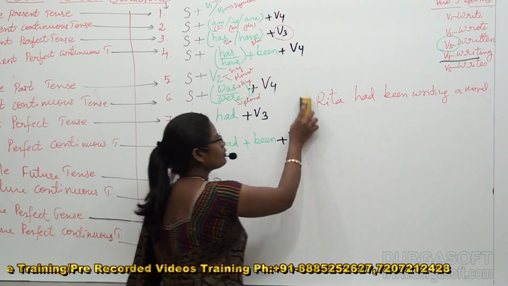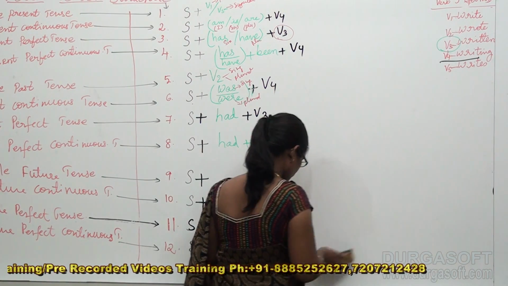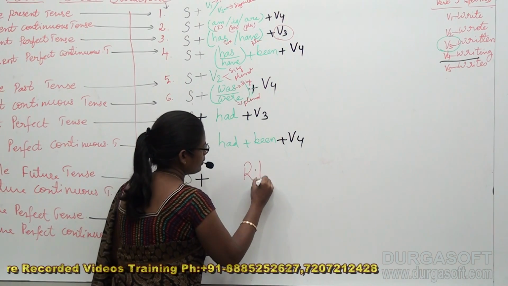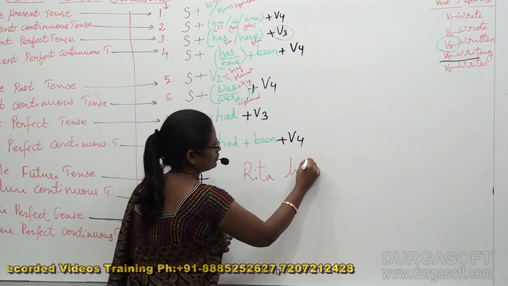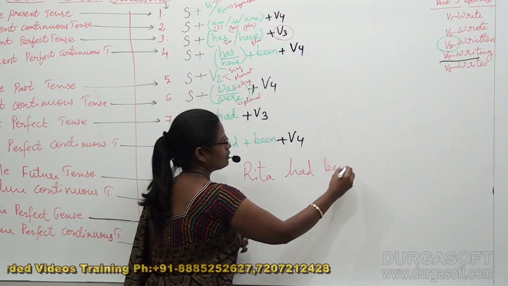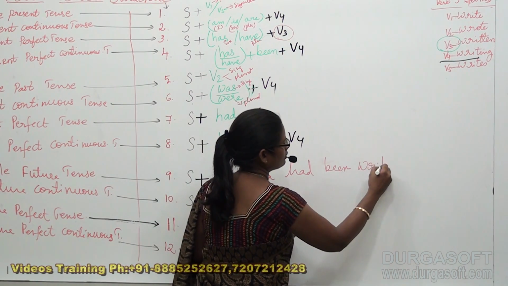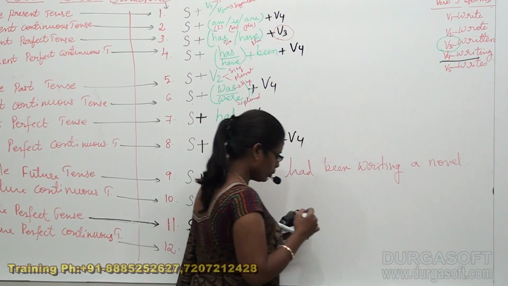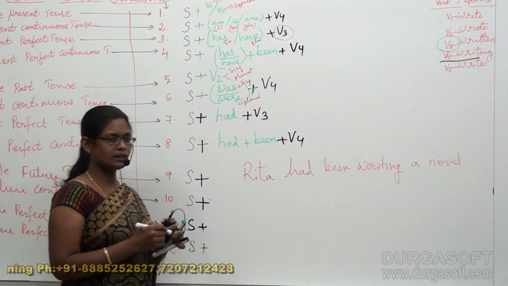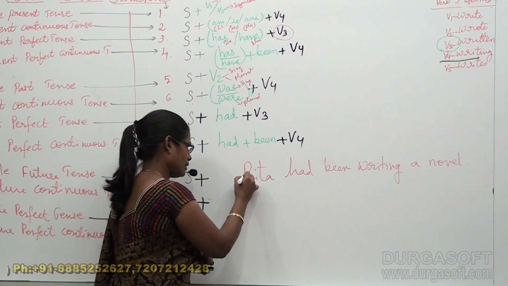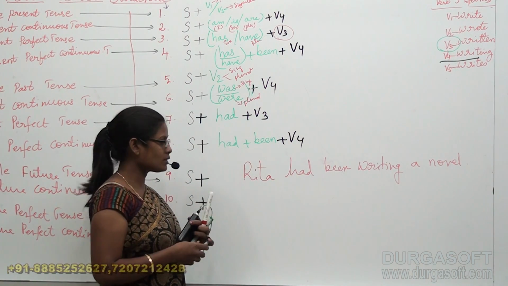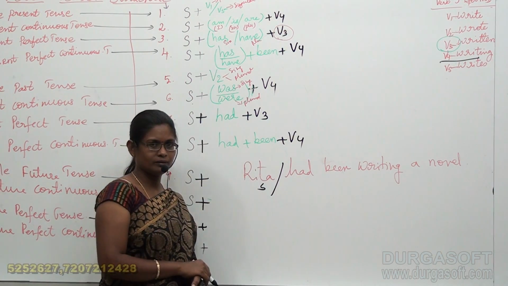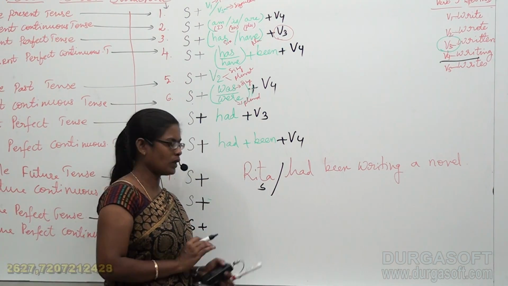I would like to write it clearly for you. Can you see this? Correct. Now can you pick up what the subject is here? Exactly, it is Rita.